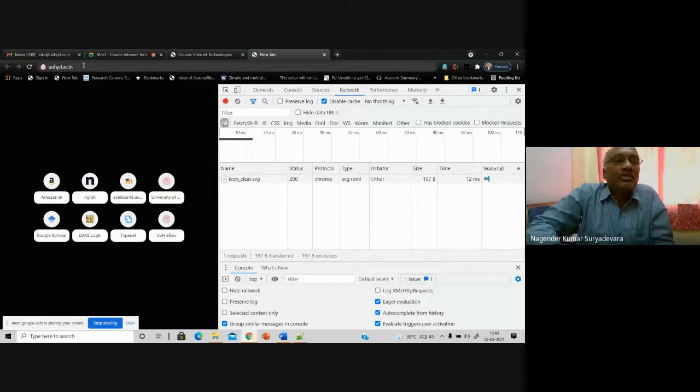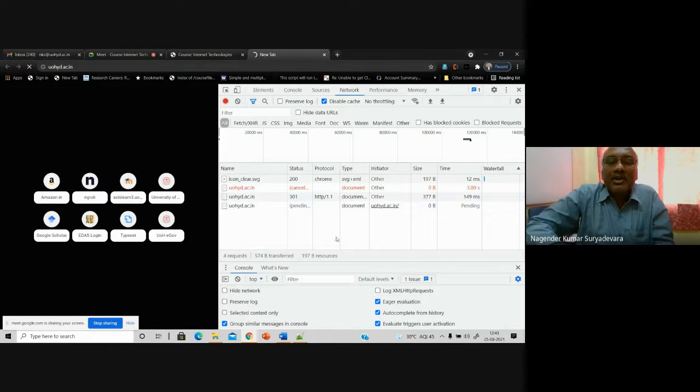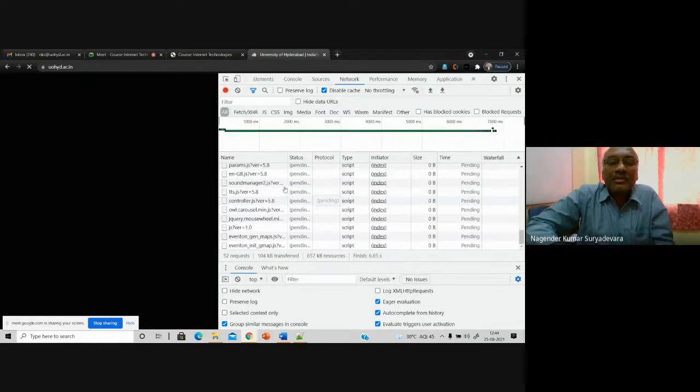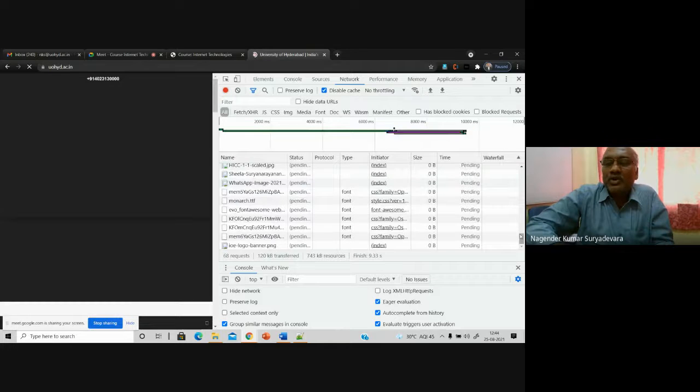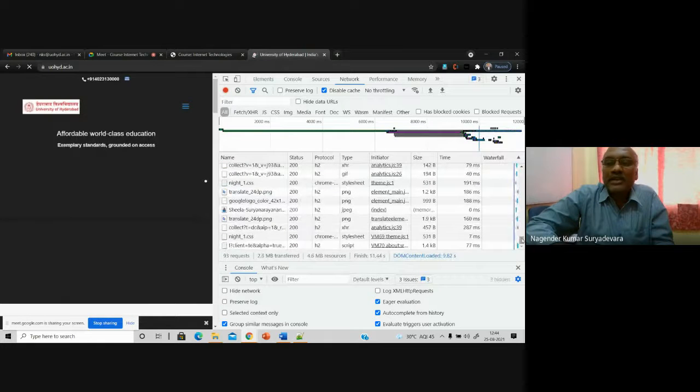So I'm now pressing enter, uohyd.ac.in. I just enter the address at the URL, and I press enter. Once I enter the address, see here, now it is pending. Now once it is resolved, again 301 has come with HTTP 1.1 later, but now see it has resolved here. It took a little bit of time to resolve, and you get that.